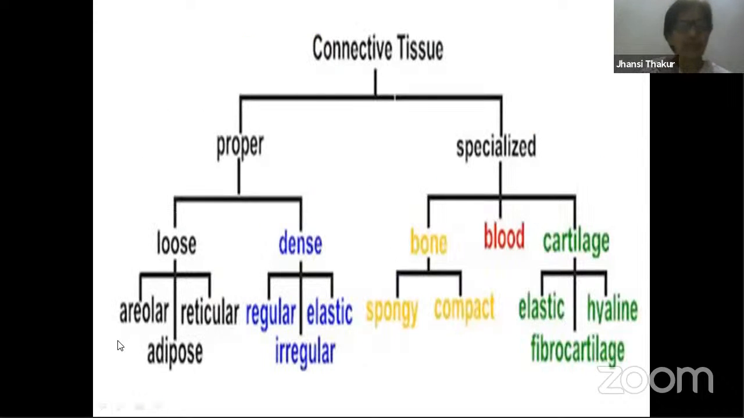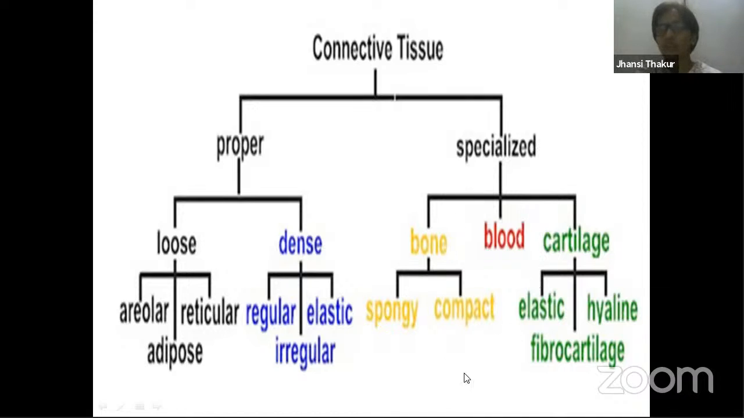So far we have finished with areolar tissue, loose connective tissue. We have finished with dense connective tissue: regular, irregular, and elastic. All this we have finished. Now we'll move on to the specialized type of tissue. Under this, it is of three types: bone, which is further divided into spongy bone and compact bone, then blood, and then cartilage. These are the three important types of specialized tissue.